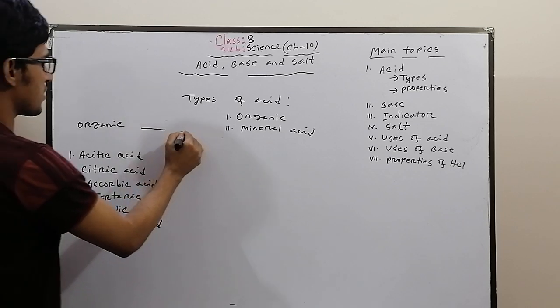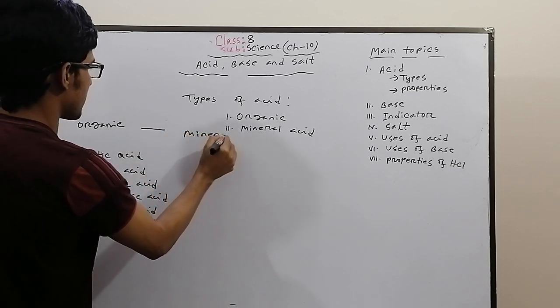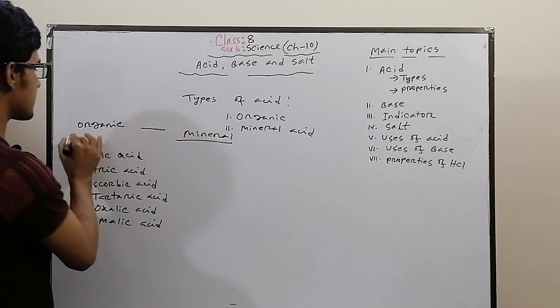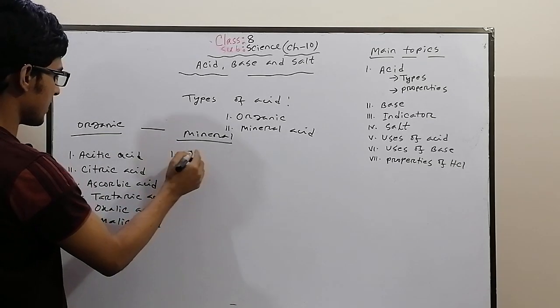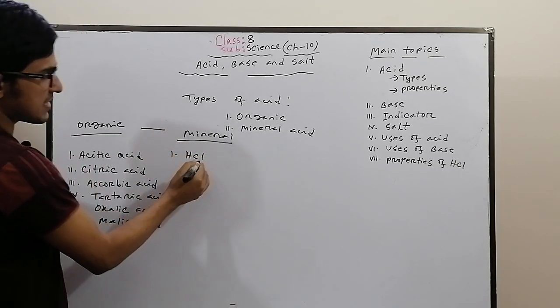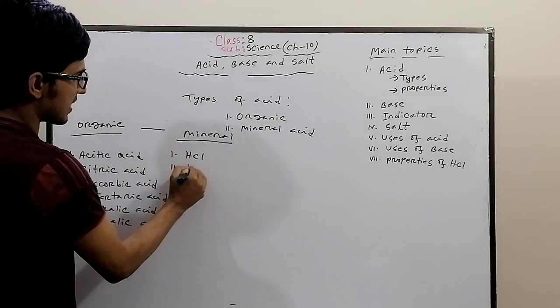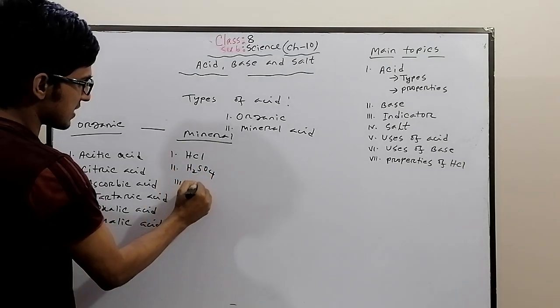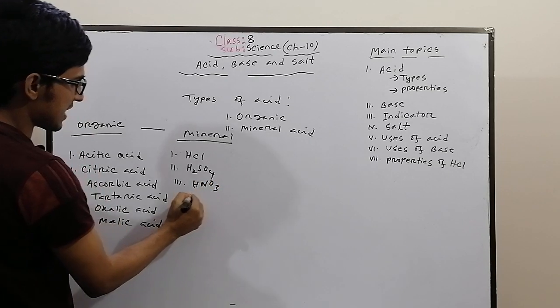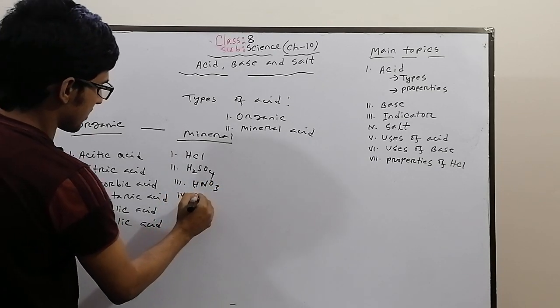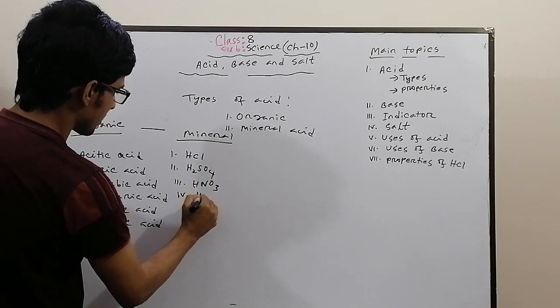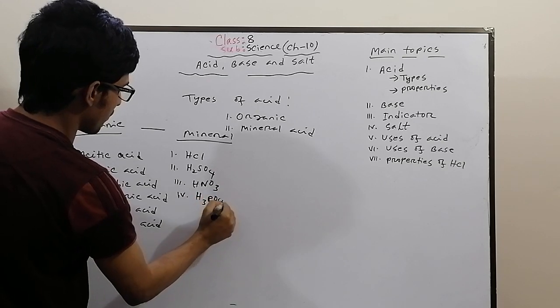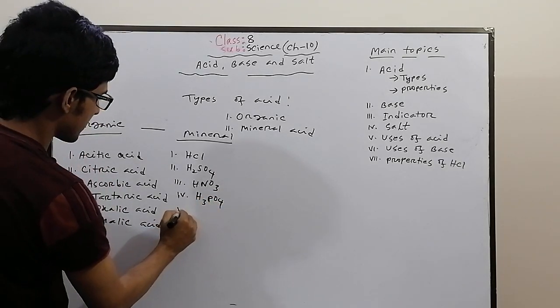And there is a list of mineral acids. What are the mineral acids? You have to memorize 6 names of mineral acid at class 8 level. HCl, this is hydrochloric acid. Then sulfuric acid, H2SO4. Then nitric acid, HNO3. Then H3PO4, phosphoric acid.